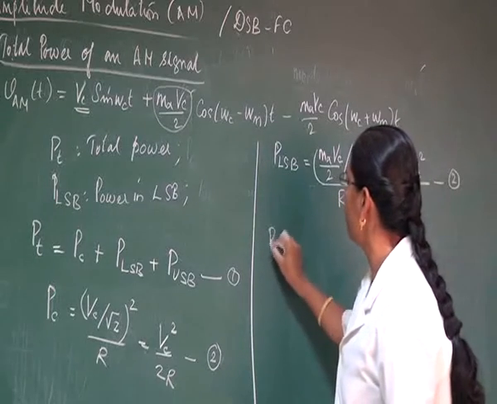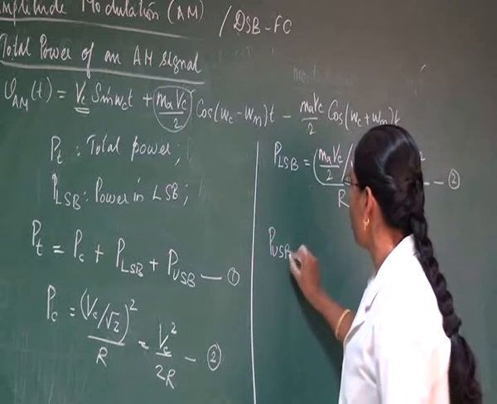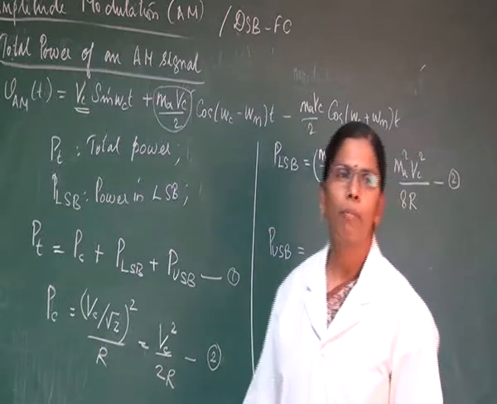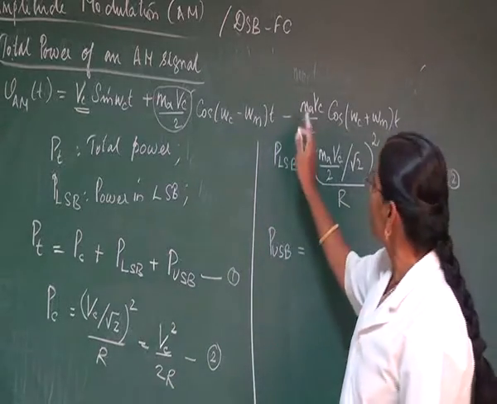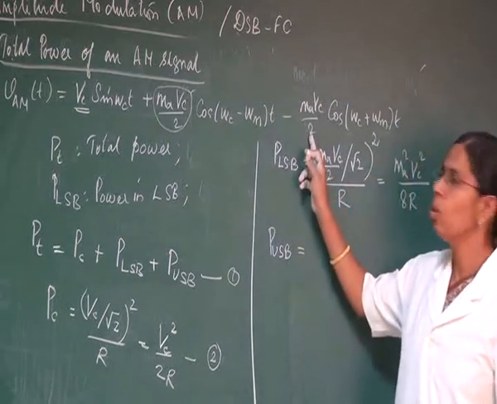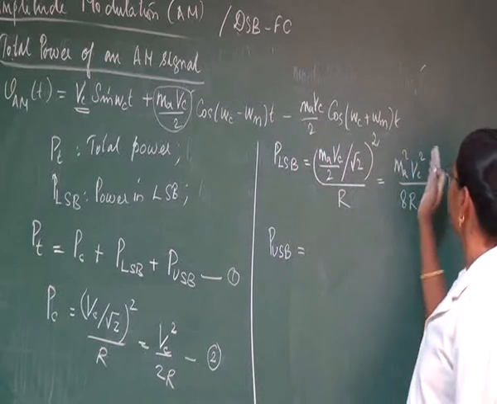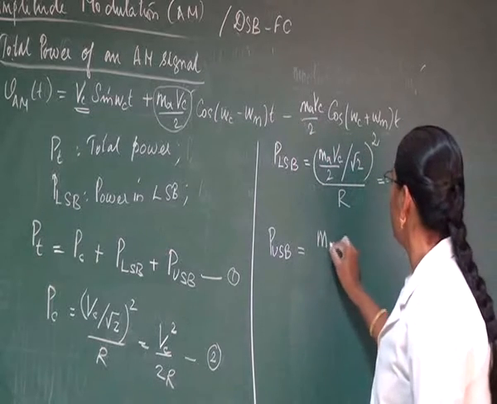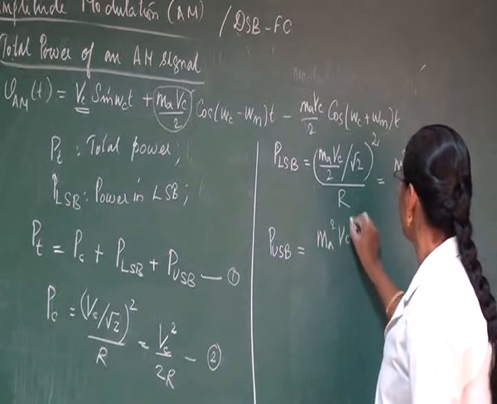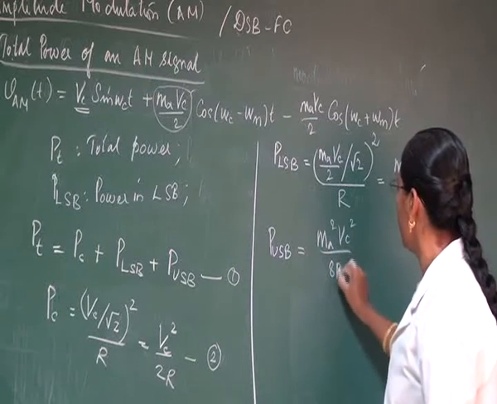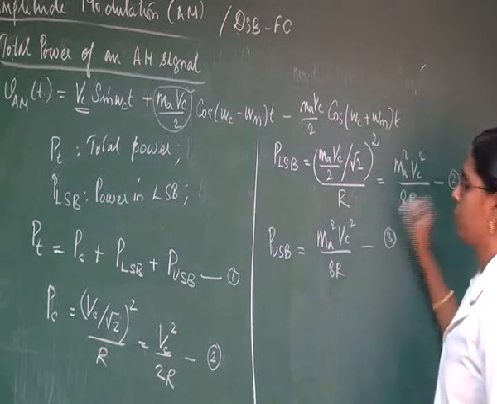Likewise, if we are calculating the power for our upper sideband, the power in our upper sideband will be equal to, it has the same value MA Vc by 2. So again if we substitute the same, we will be getting only this equation, which will be MA square Vc square divided by 8R again, which will be our third equation.